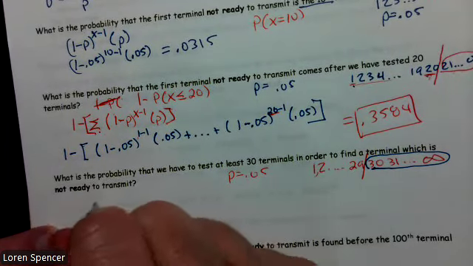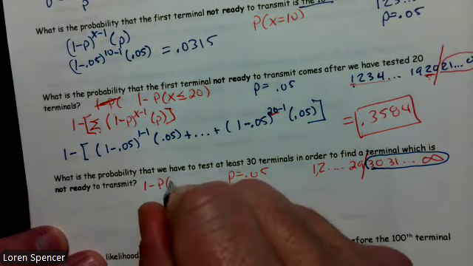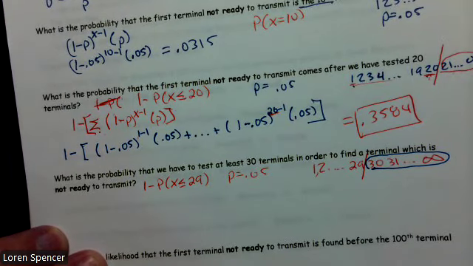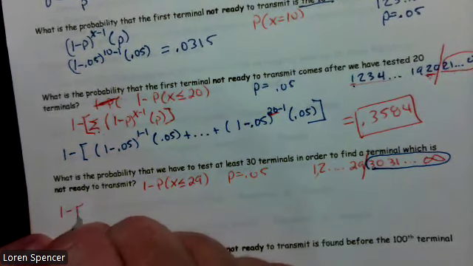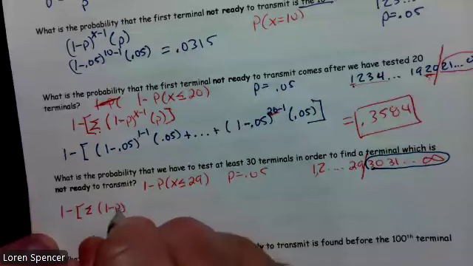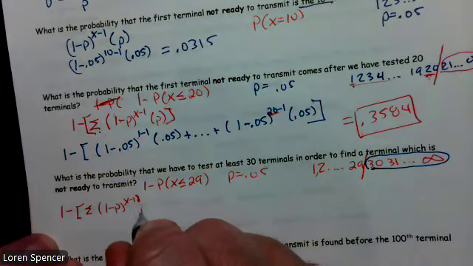So we want 1 minus the probability that x is less than or equal to 29. So my equation is going to be 1 minus the summation of (1 minus p) to the x minus 1 times p.